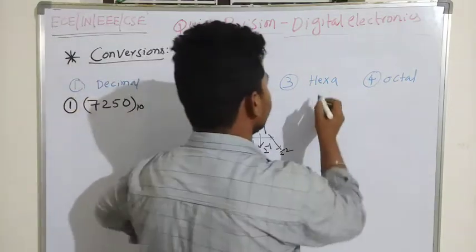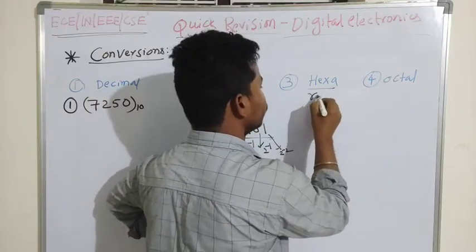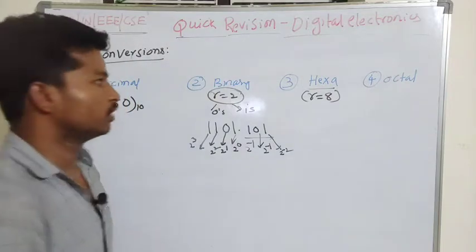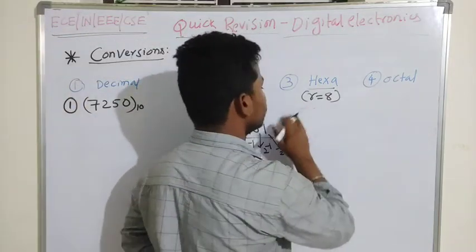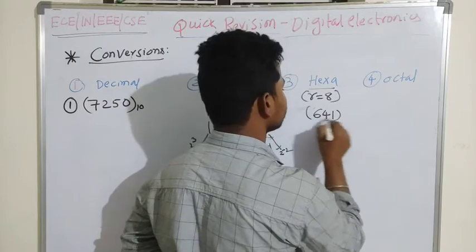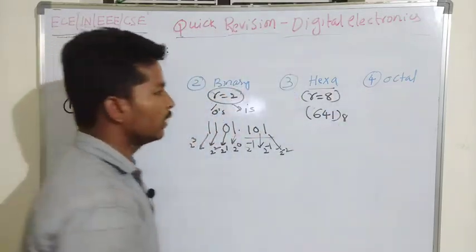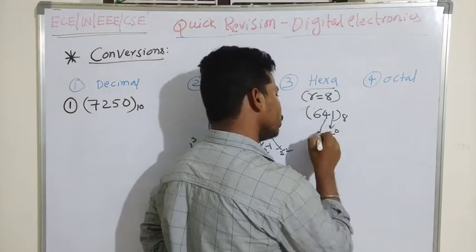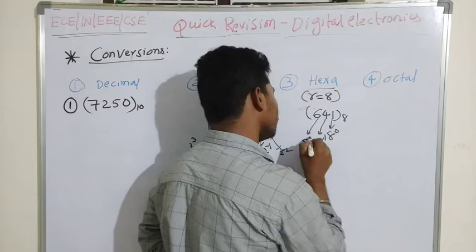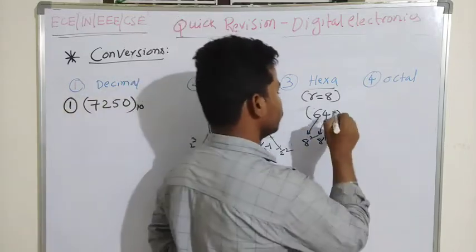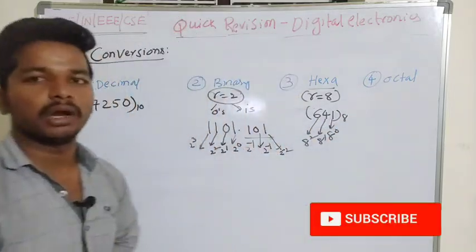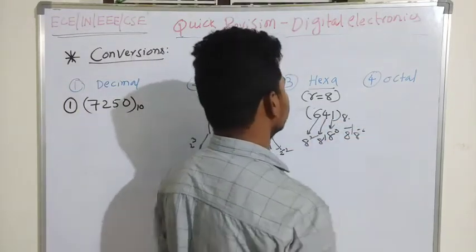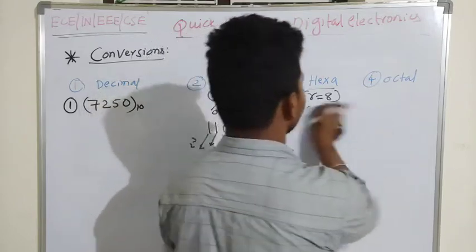So when we represent the octal number system, we know that it will have 8 distinctive digits from 0 to 7. So when I want to represent 641, I have to multiply these digits with 8 power 0, 8 power 1, and 8 power 2. If I represent after the decimal point, I have to multiply with 8 power minus 1, 8 power minus 2, like this.